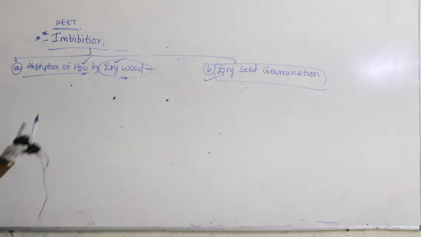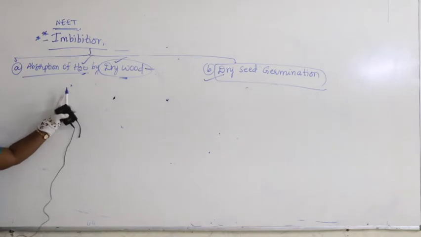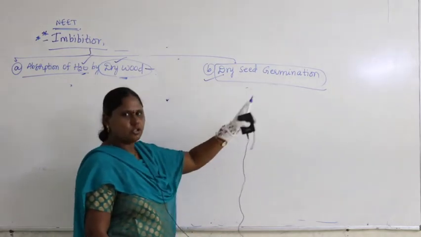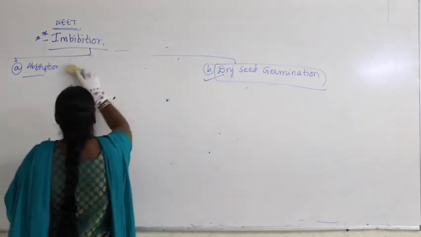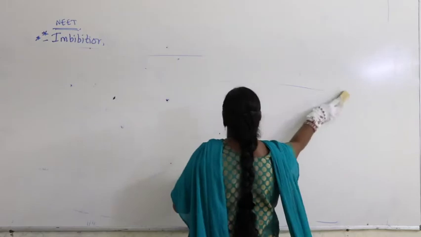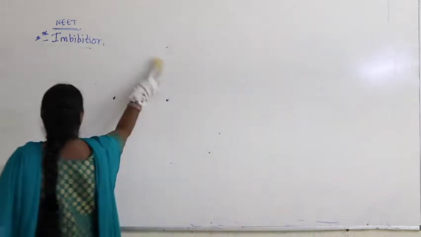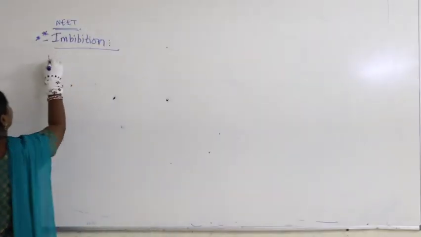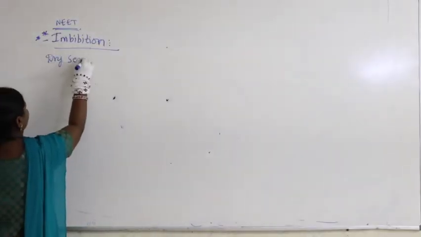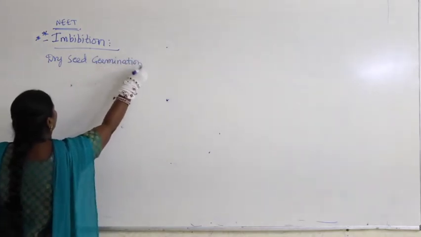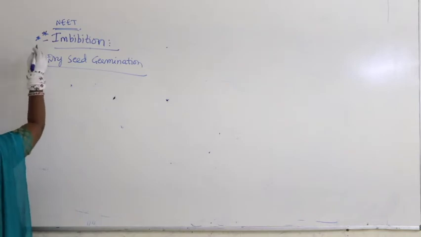Right. So what is the first example we completed? Absorption of water by dry wood. What is the second thing we have to start now? Dry seed germination. So let us study now a dry seed germination. So this is a second example.